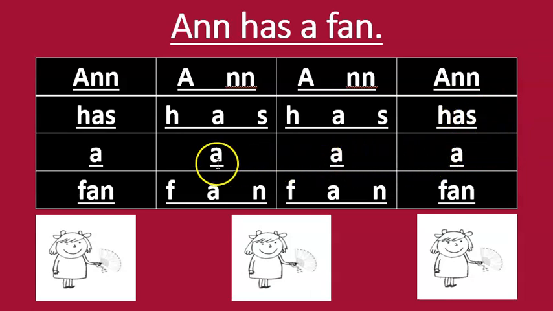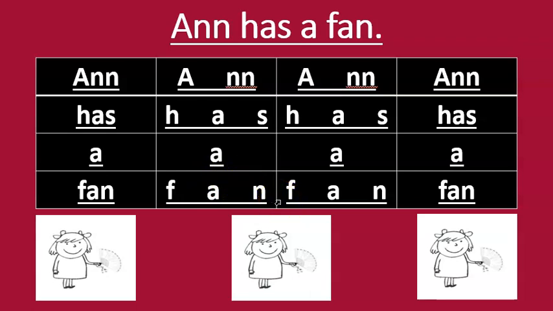Now let's break apart the next word. Ready? Here we go. Make sure you're following and looking at the cursor. Here we go. Boys and girls, say fan. Fan. Now let's break apart the word letter by letter sound. Here we go. Repeat after me. Anne. Let's do it again. Anne. One more time. Anne.